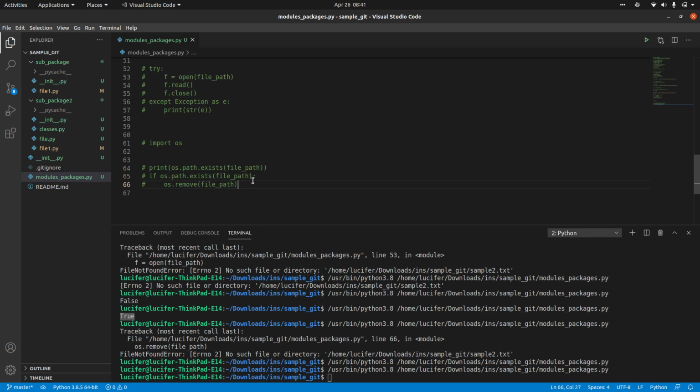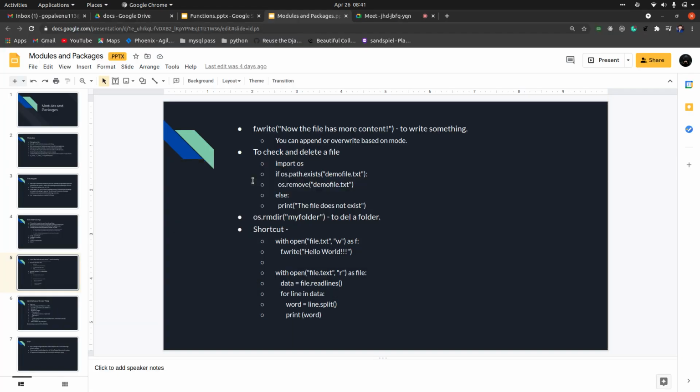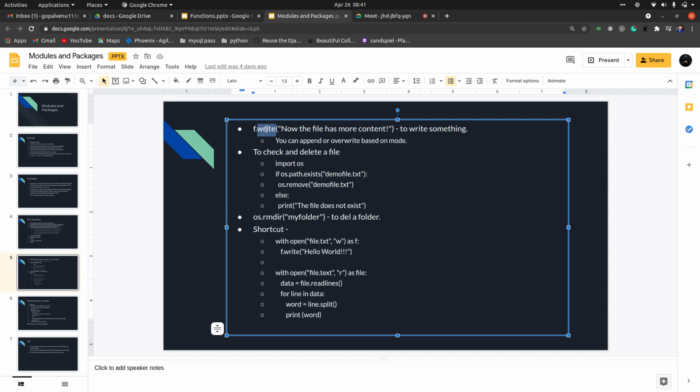So this is how to write into the files, and this is how to check the files, and how to delete the files as well. To remove the whole folder, you can use the rmdir functionality which we use in the shell, in the command line interface. I don't want to use that because it will just delete the whole folder.